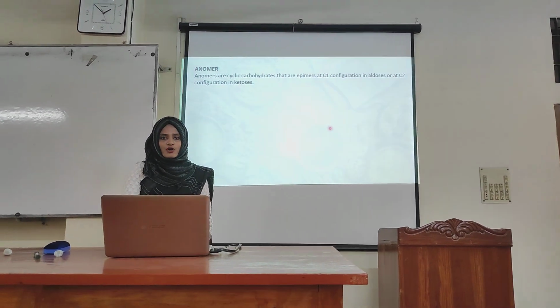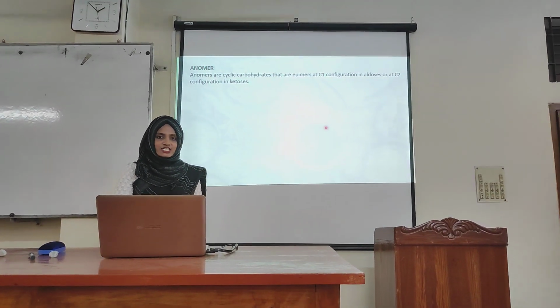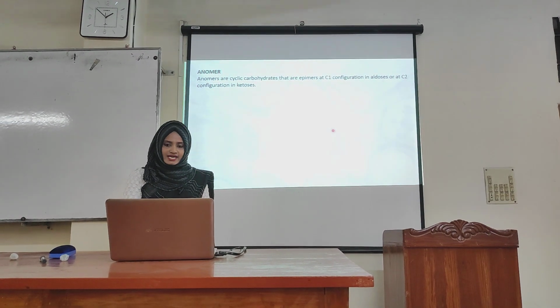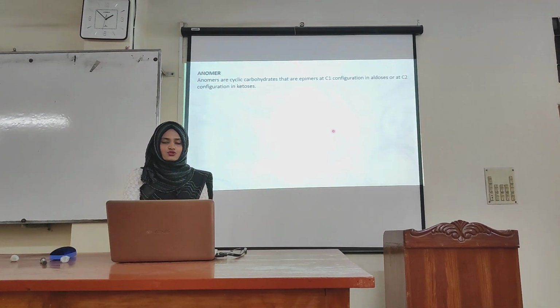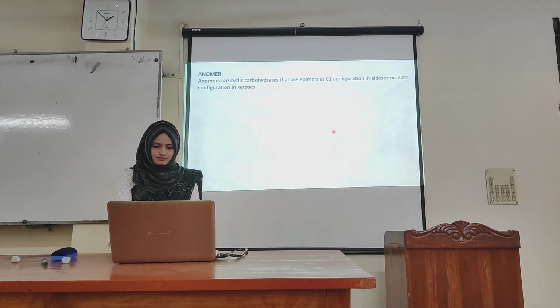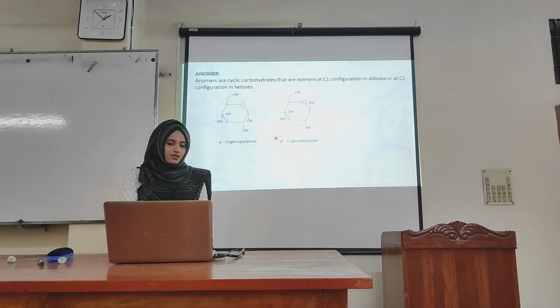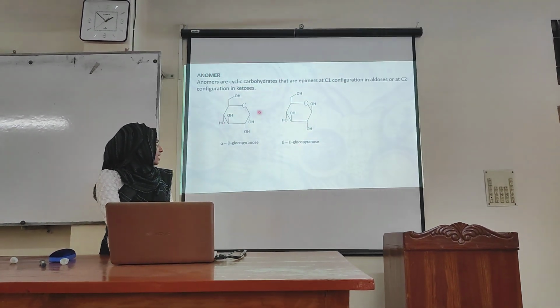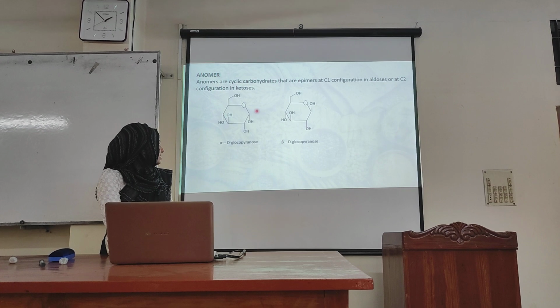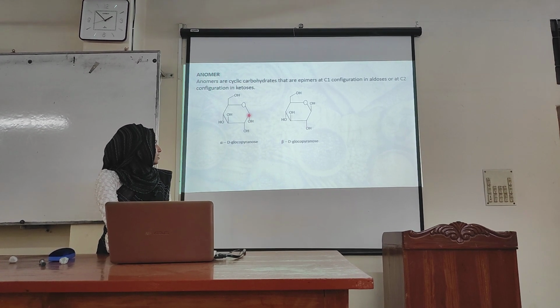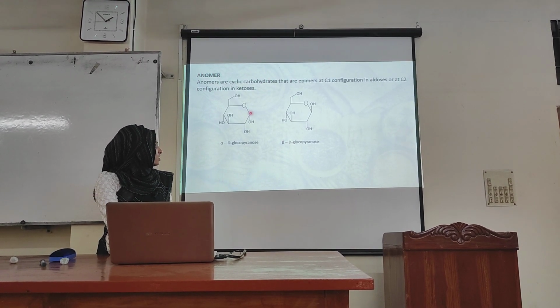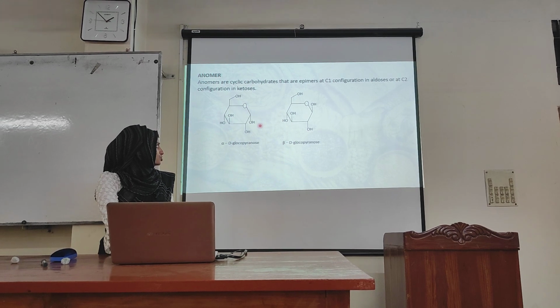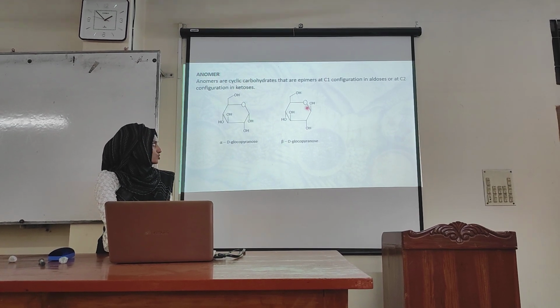Anomers are cyclic carbohydrates that are epimers at the C1 configuration in aldoses and at the C2 configuration in ketoses. These 2 are anomers of each other. Here the hydroxyl group at the C1 position is in the downward position and at the other it is in the upward position.